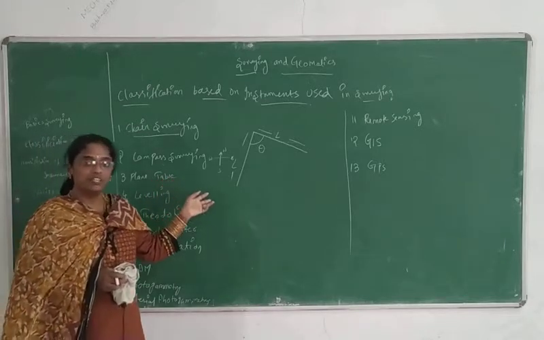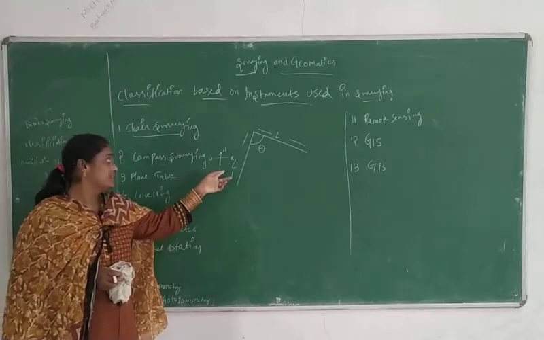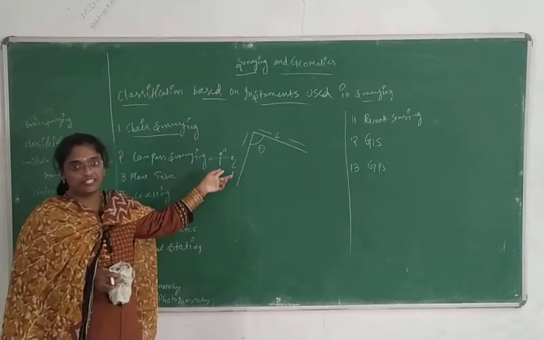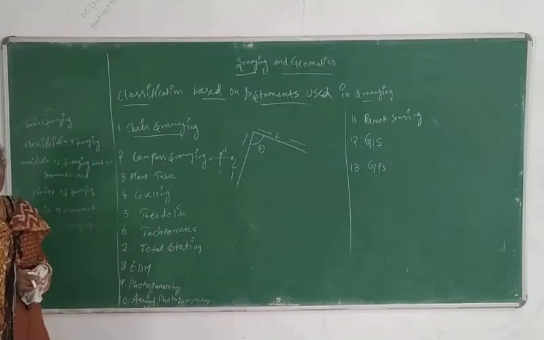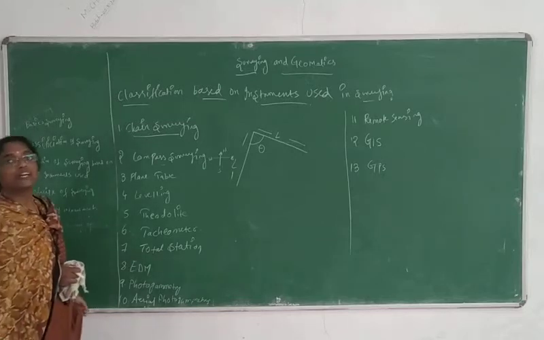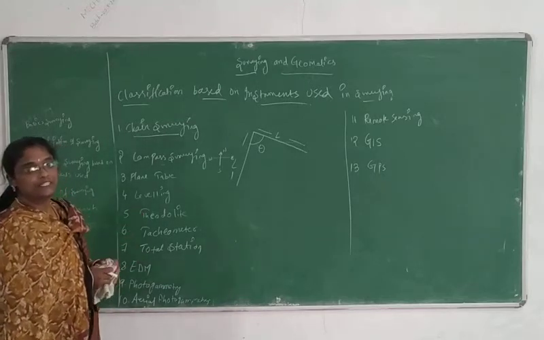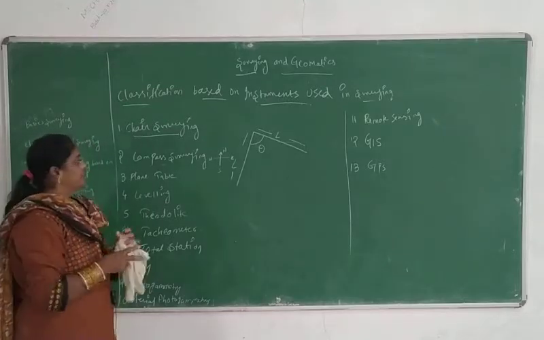In that you will have a magnetic needle, and that needle shows the directions and we will be calculating the angles. So angles will be calculated by using the compass and the length will be calculated by your linear measurements. Linear measurements will be taken by your tape or chain.